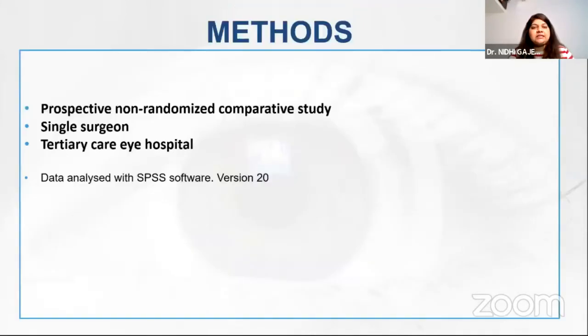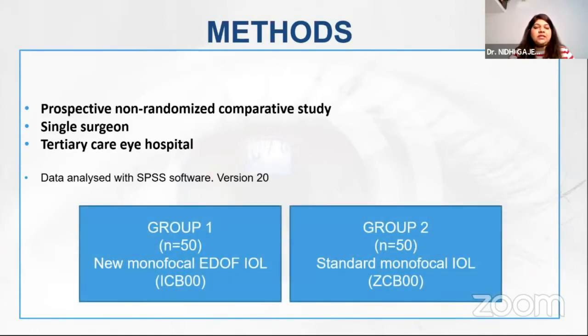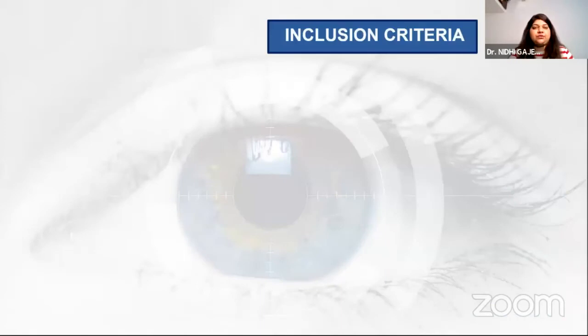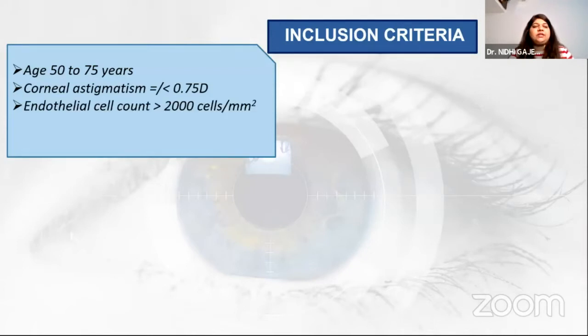It was a prospective non-randomized comparative study done by a single surgeon at a tertiary care hospital. Data was analyzed by SPSS software. We had 2 groups of 50 patients each, one implanted with the new monofocal IOL ICB00 and the other with the standard monofocal IOL ZCB00. The inclusion criteria were age 50 to 75 years, corneal astigmatism equal to or less than 0.75 diopter, and endothelial cell count more than 2000 cells per millimeter square.